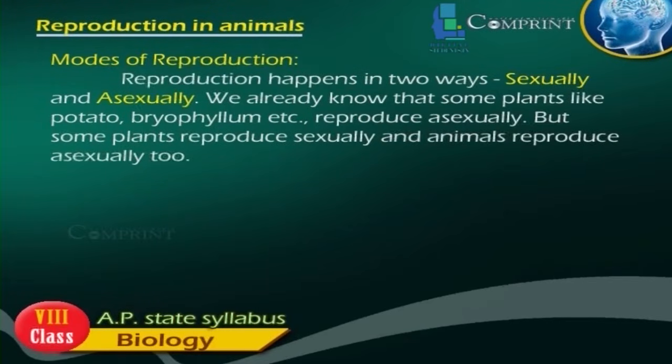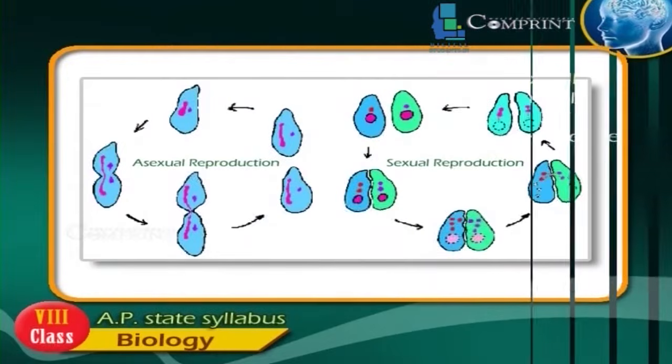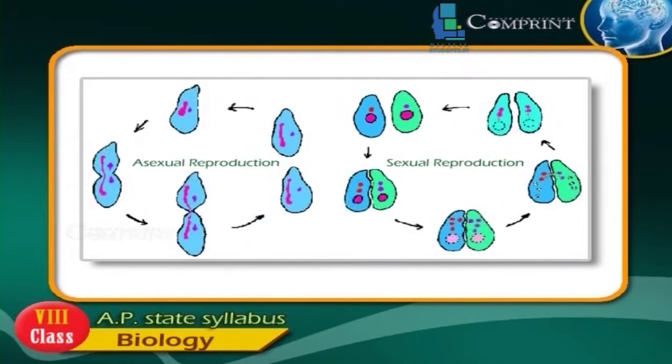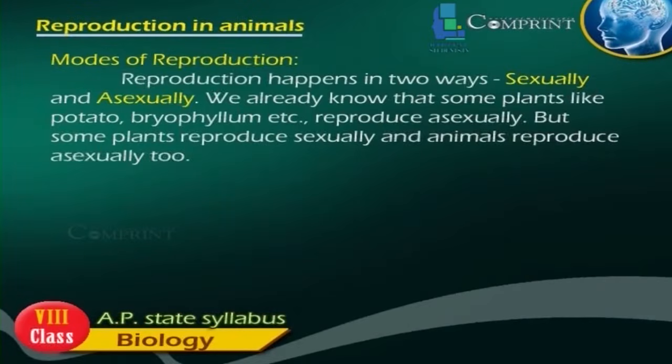Modes of reproduction. Reproduction happens in two ways: sexually and asexually. We already know that some plants like potato, bryophyllum, etc. reproduce asexually, but some plants reproduce sexually and animals reproduce asexually too.